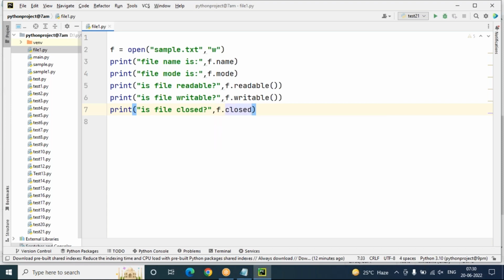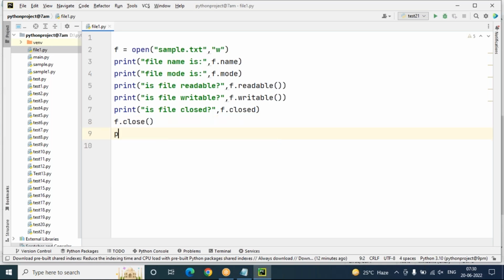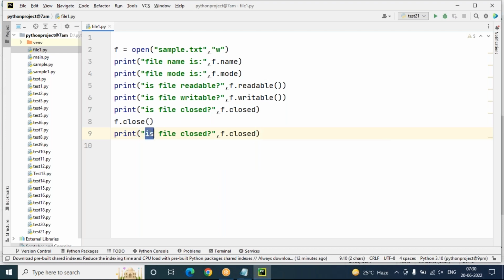It returns false. I am closing now. To close the file, the close method is required, f dot close. After closing the file, again I'm checking is file closed, f dot closed. Yes.